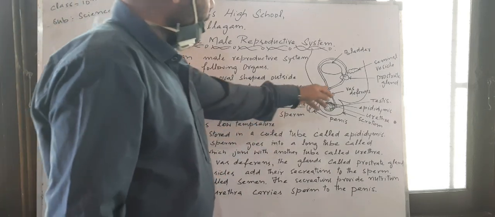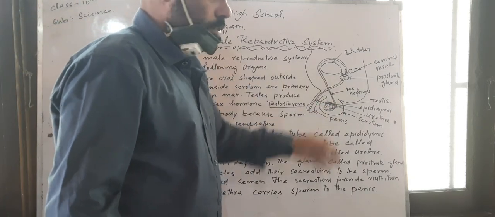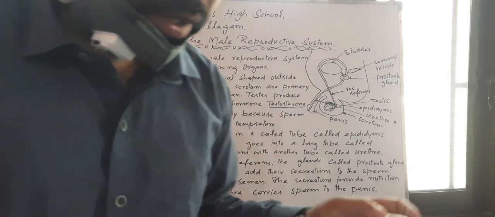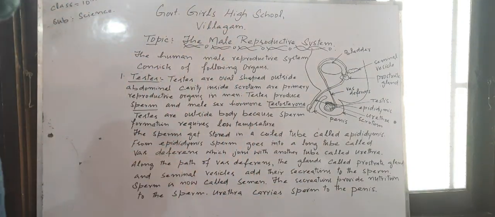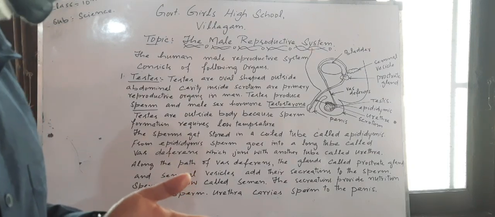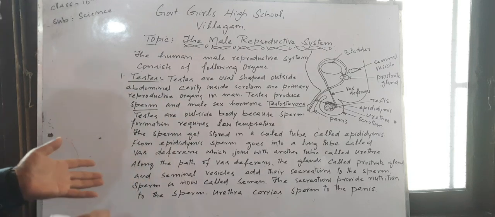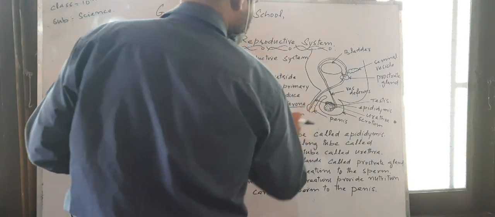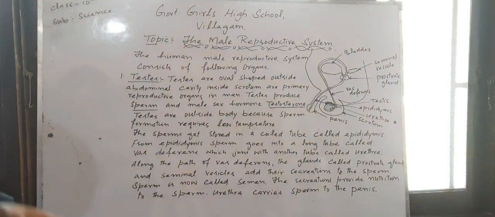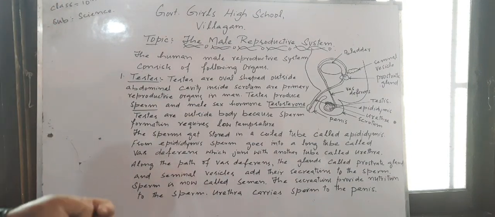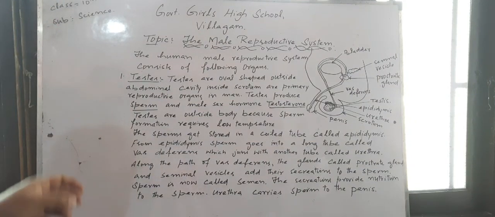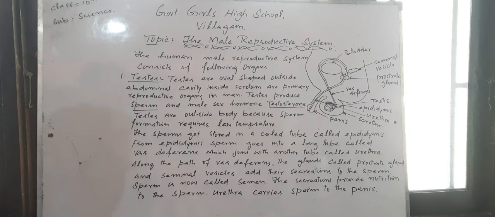That semen passes through the urethra, the tube-like structure that comes from the urinary bladder, and through the urethra both sperm and urine are ejected out through the penis.